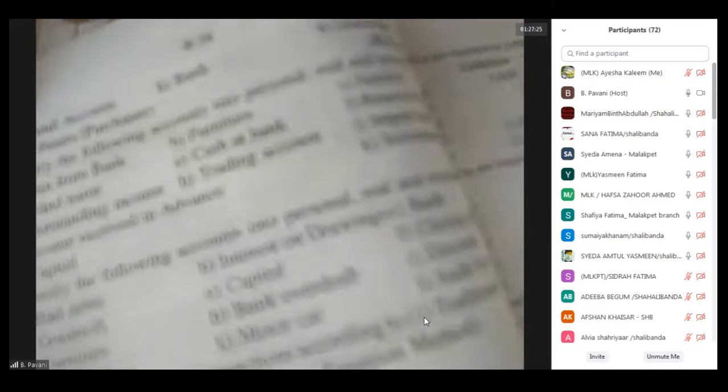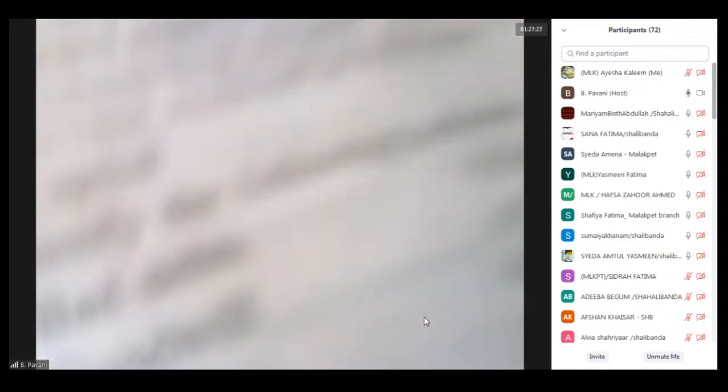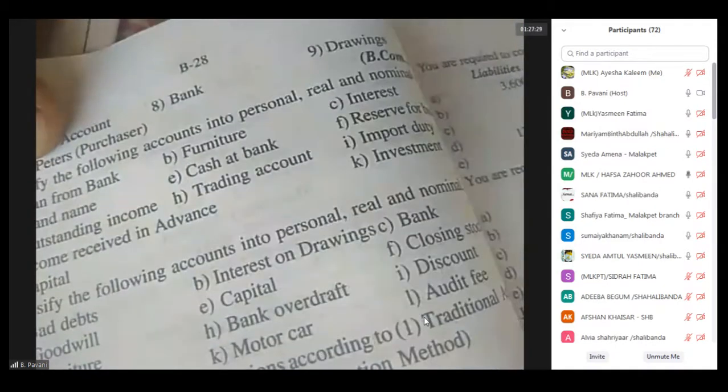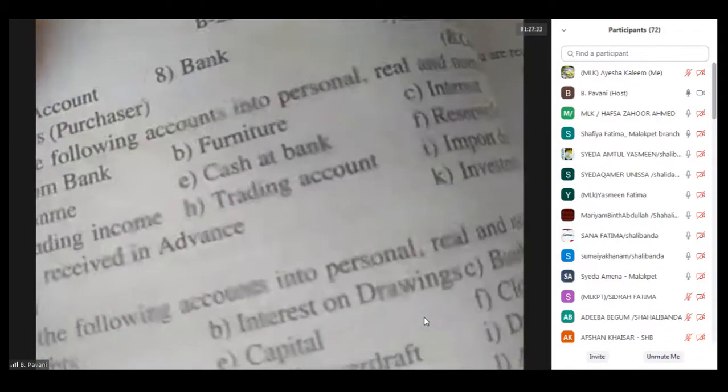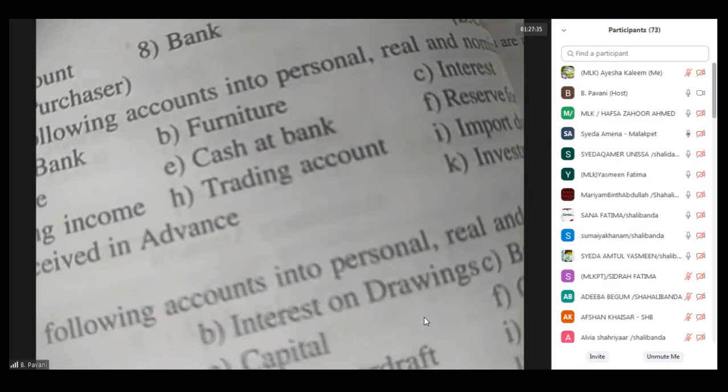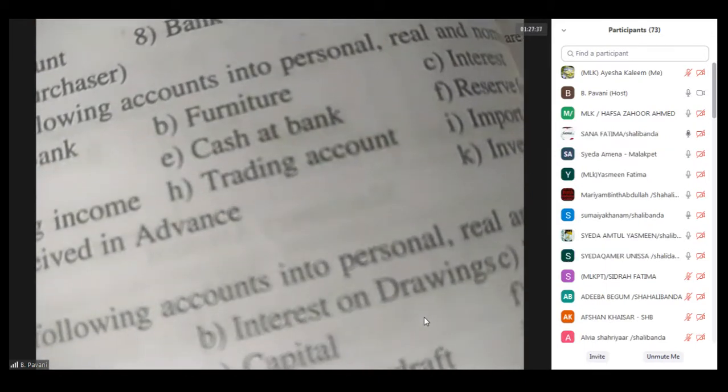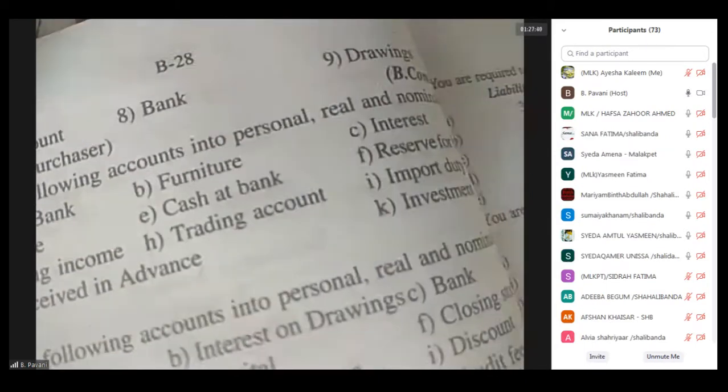The next is investment. Ma'am, import duty. Real account. Sorry, import duty. Import duties are nothing but custom duties, nominal, no? Yeah, nominal account. It is an expense for the business. That's why it will come under the nominal account.